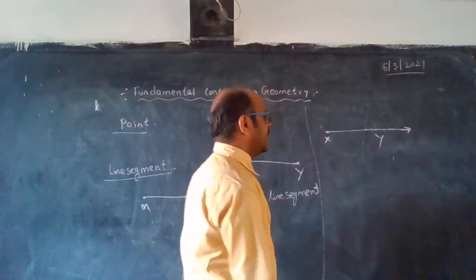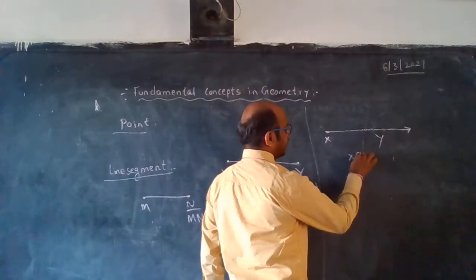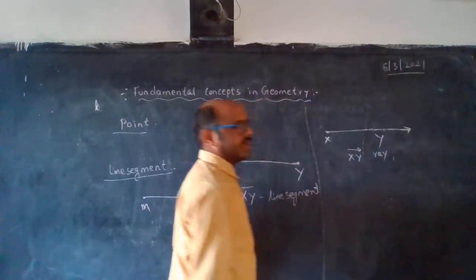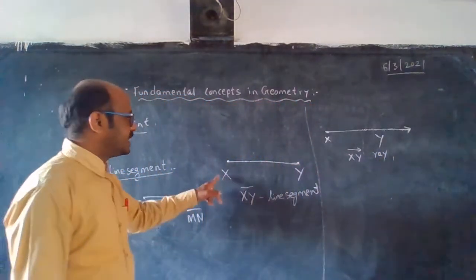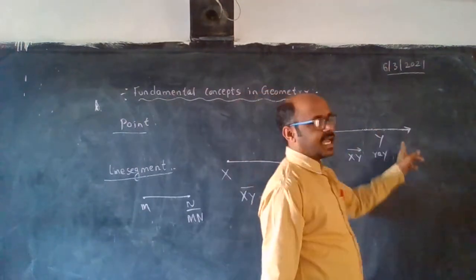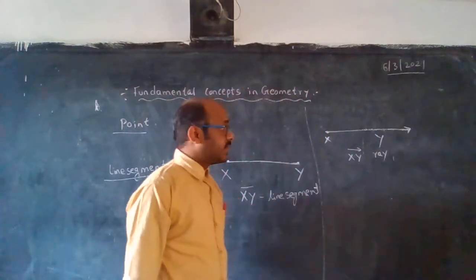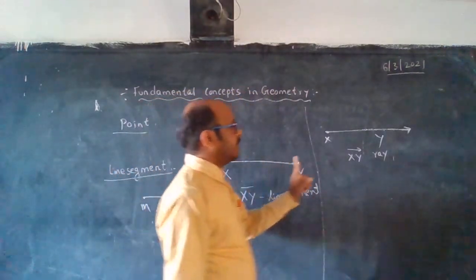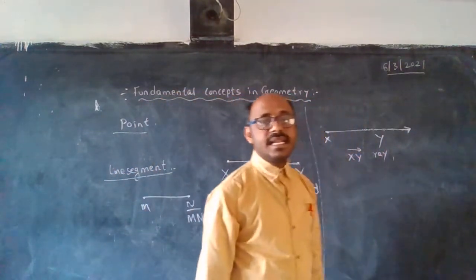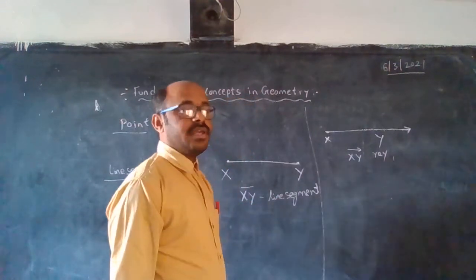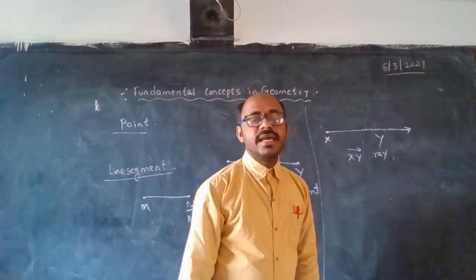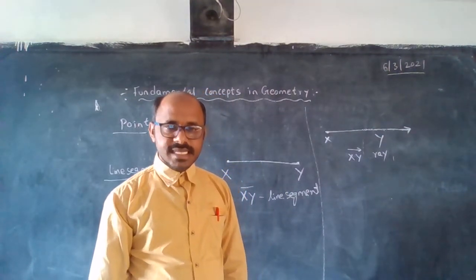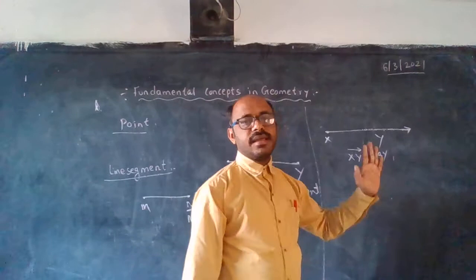This we call a ray. With one side arrow, we say it is ray XY.